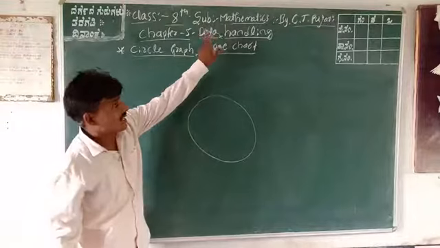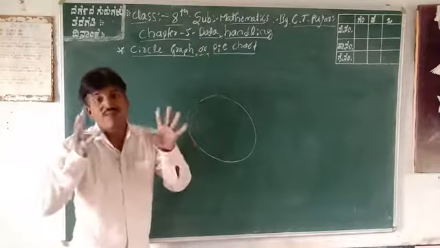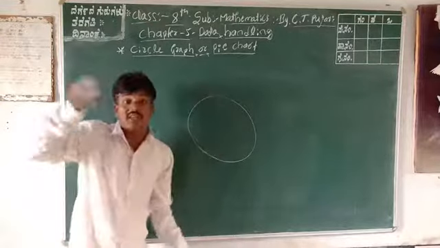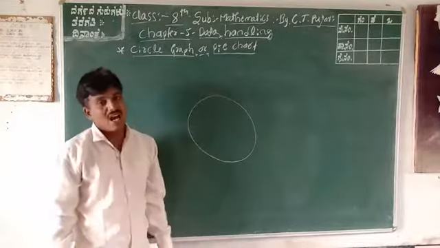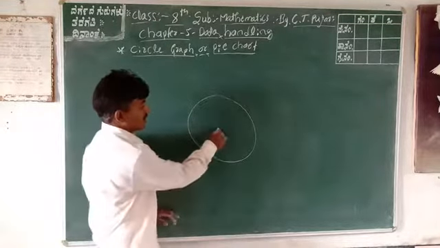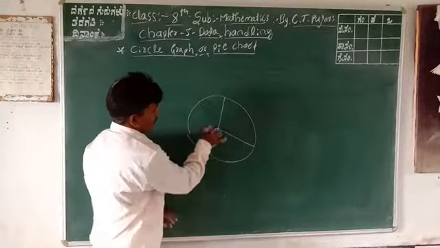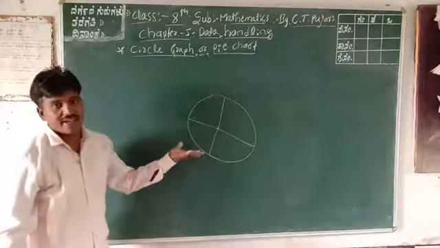In data handling, a collection of information is called data. You can show the collection of information in a circle. Therefore, this one circle is one pie chart, an example of pie charts.